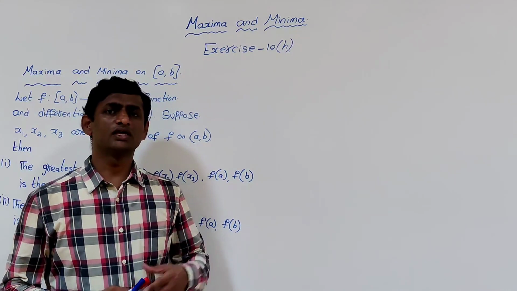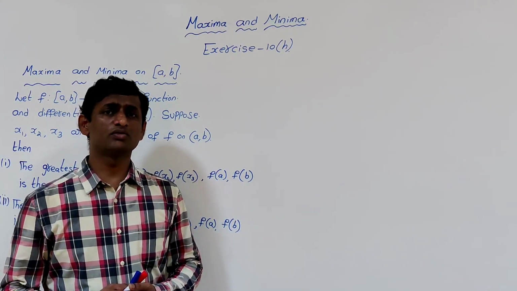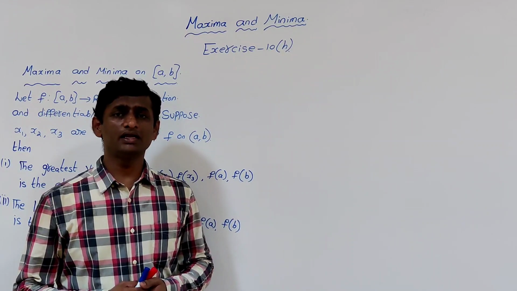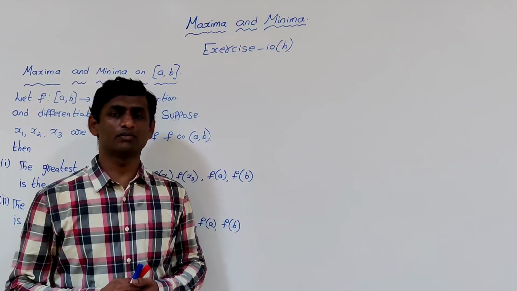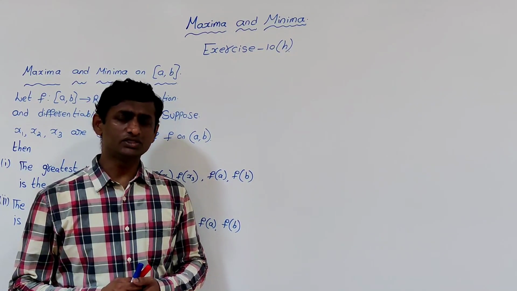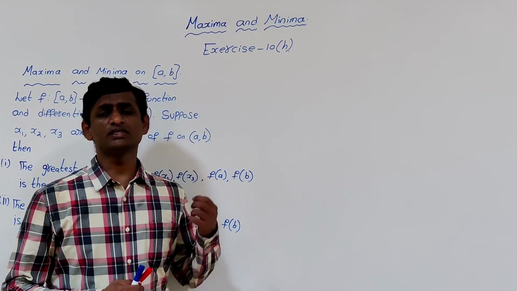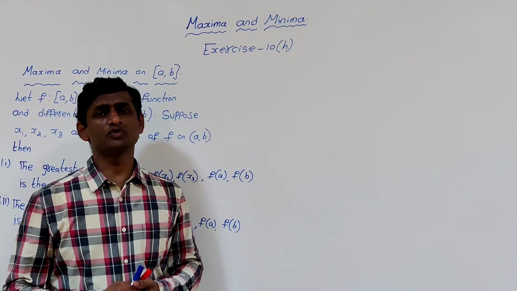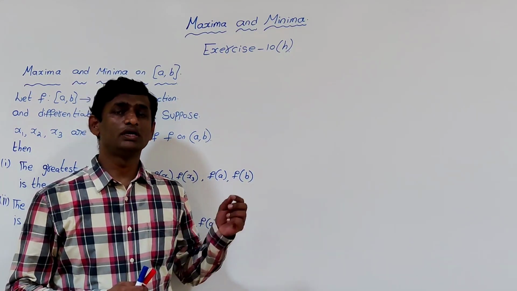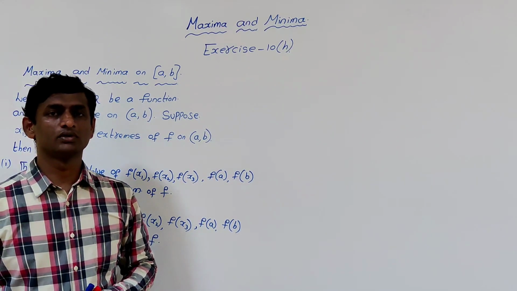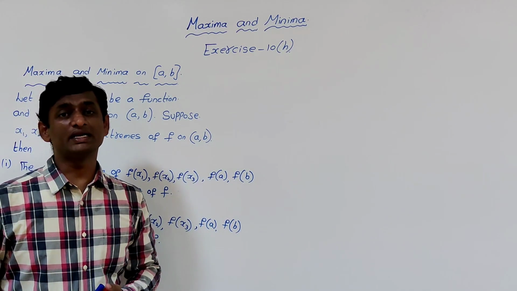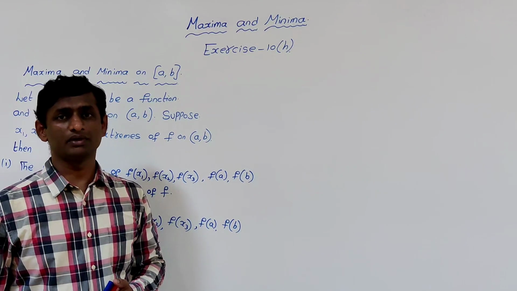Hello students, in the last sessions we had discussed the local maximum and local minimum defined on an open interval (a, b). Now in this session we will go for what is absolute maximum and absolute minimum defined on closed interval [a, b]. So there is a difference between open interval (a, b) and closed interval [a, b].